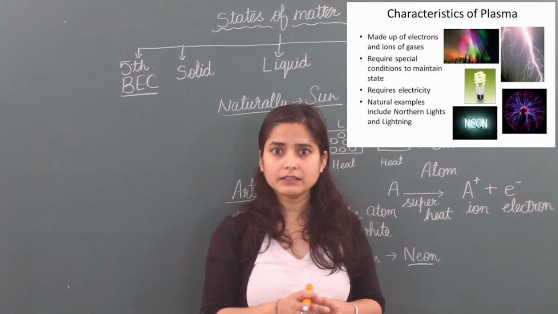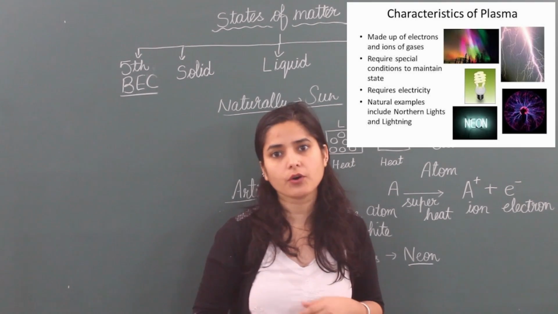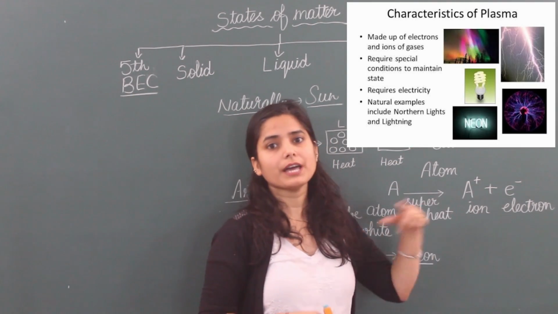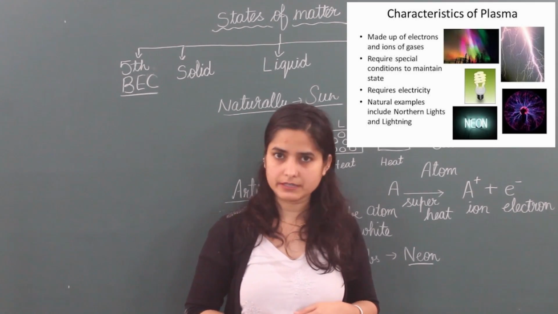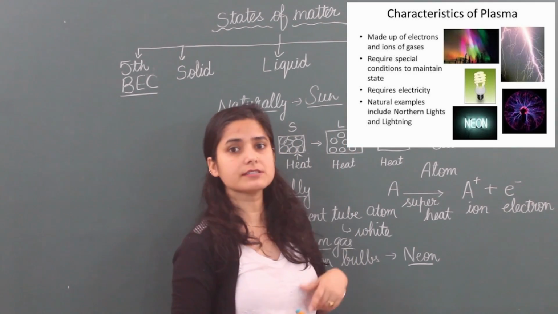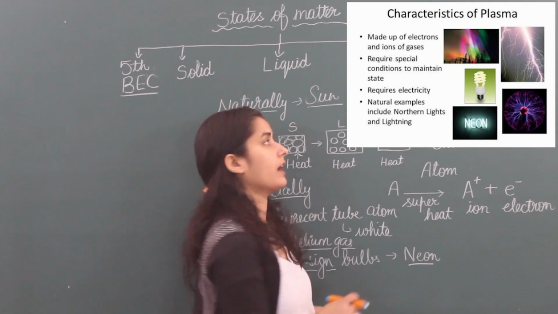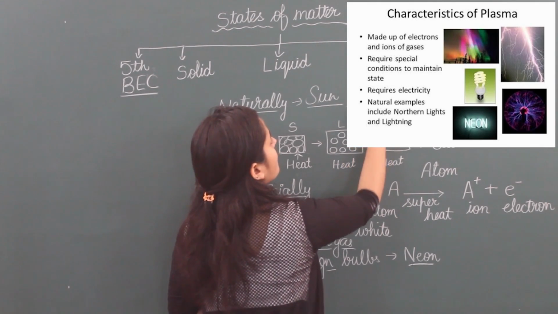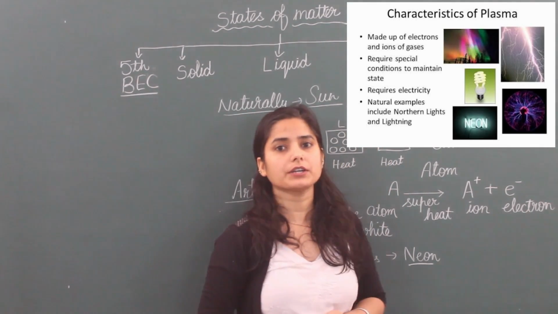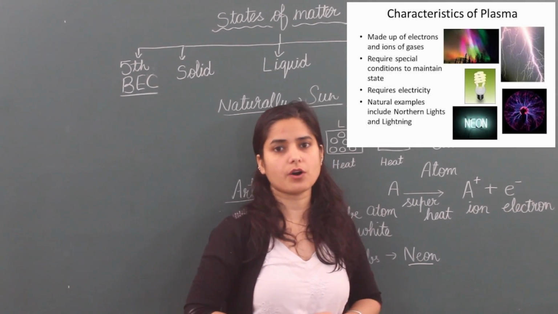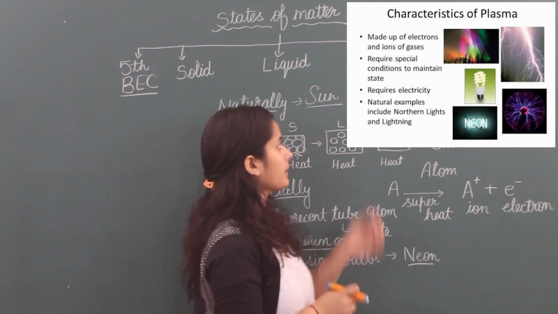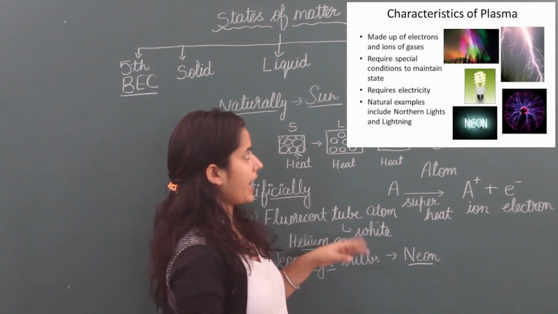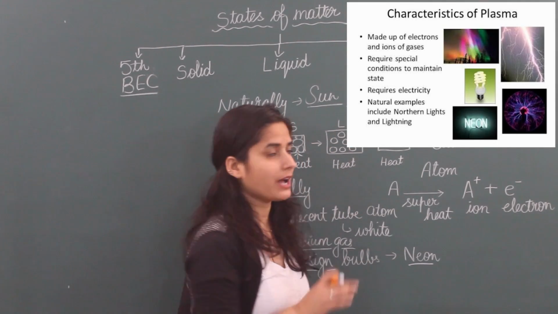Inside the sun, a lot of reactions are going on, and in that ions are formed and energy is released. That energy is due to plasma. In stars also plasma is produced, so it is also a natural source of plasma.